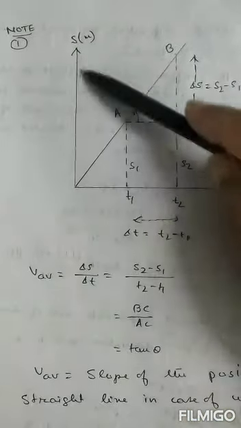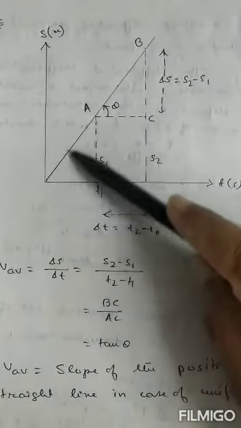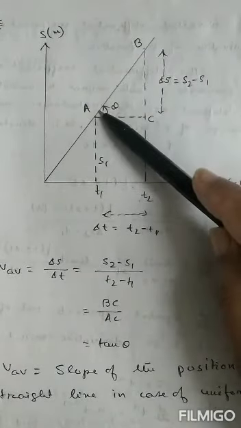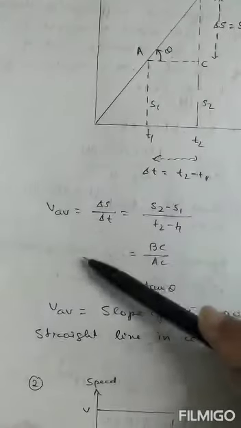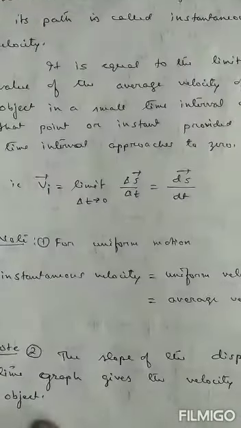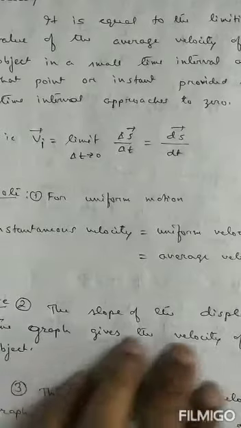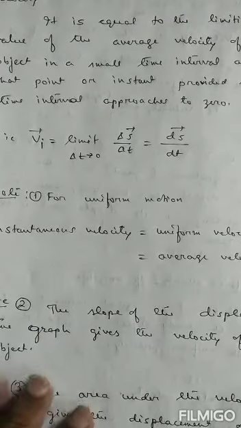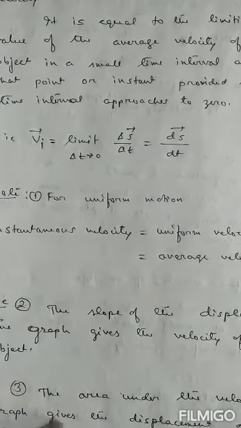ইফালে চোৱা, along the y-axis distance is written, along the x-axis time is written. So this is the distance time graph for uniform motion. The slope of that straight line or slope of that graph gives us the average speed. Therefore, average speed is equal to slope of the distance time straight line. So similarly, in velocity also, we can write the slope of the displacement time graph gives us the average velocity of an object.